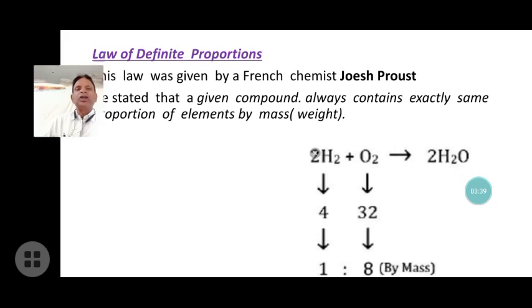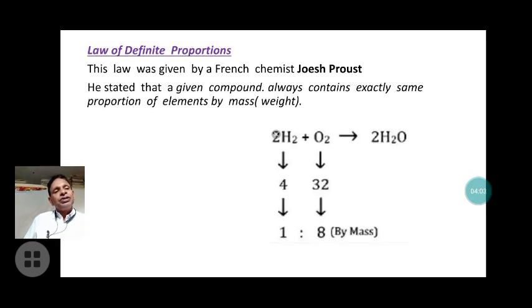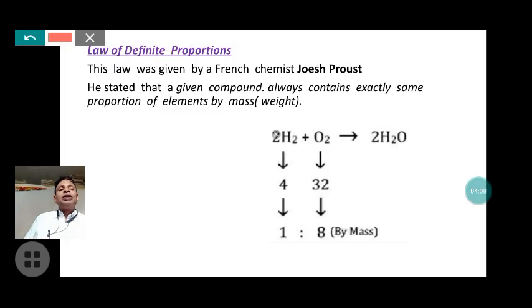Next, the second law, the law of definite proportion. This law was given by French chemist Joseph Proust in 1799. This law states that a given compound always contains exactly the same proportion of elements by mass or weight. That means whatever the source of the compound, the constituent elements present in the compound are always found in a definite ratio.